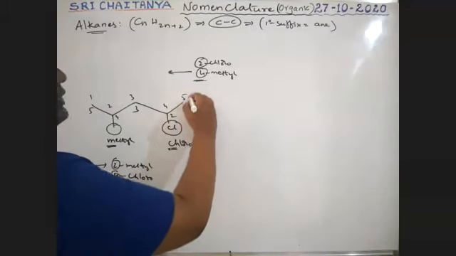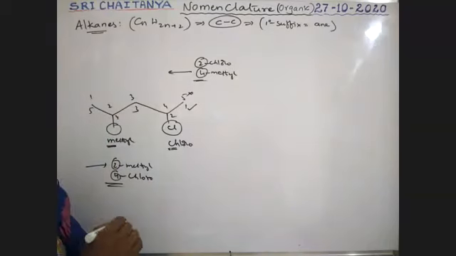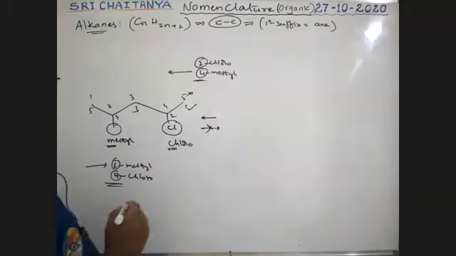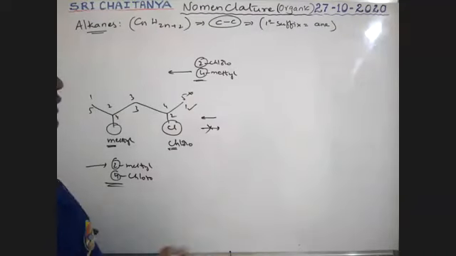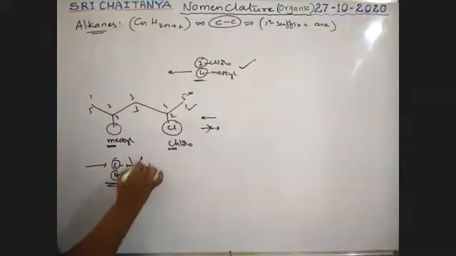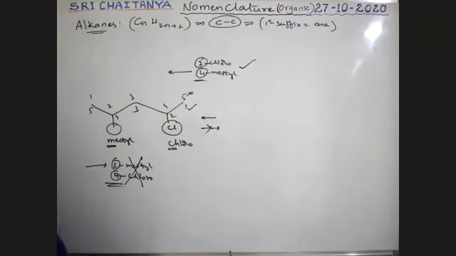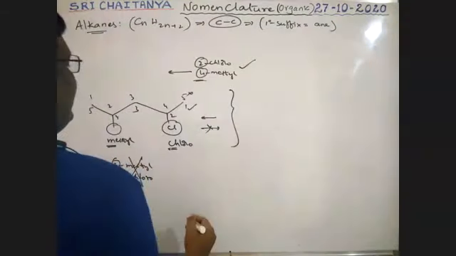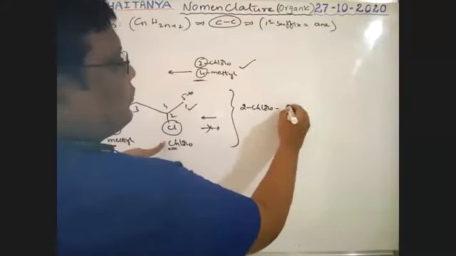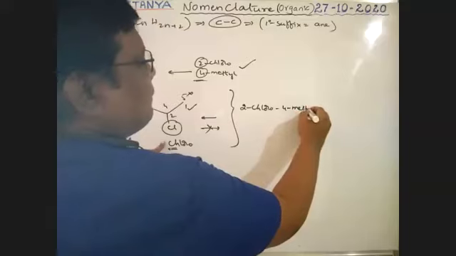That's why this direction is correct, and this direction is wrong. Therefore, our answer 2-chloro-4-methyl is correct, but not 2-methyl-4-chloro. Therefore the final answer is 2-chloro-4-methyl.